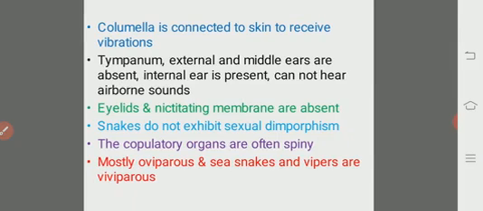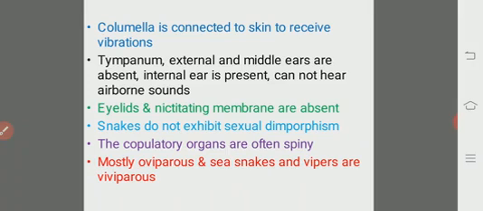Tympanum, external and middle ears are absent. The external and middle ear along with the tympanum are absent, but the internal ear is present. With the help of the internal ear, the organism may not hear airborne sounds. Airborne sounds may not be audible to the snakes.